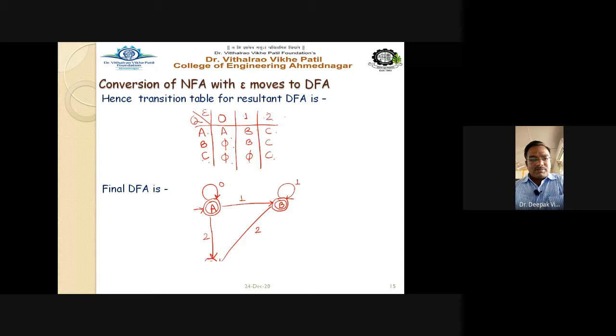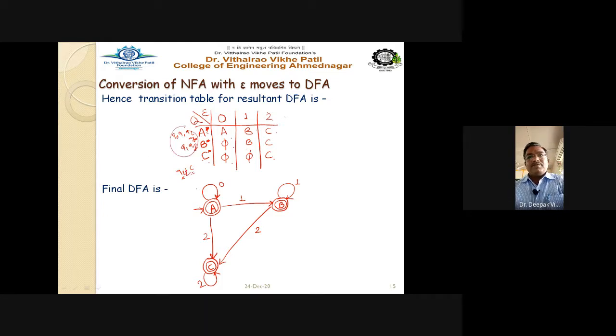All the states are marked as final states because in the given NFA, Q2 is the final state, and Q2 is nothing but C. So C is the final state. A is Q0, Q1, Q2, so Q2 appears in A itself; that's why A is also marked as final. B is Q1, Q2, so Q2 appears in B itself; that's why B is also marked as a final state, and C is the final state ultimately. So all the states become final states.